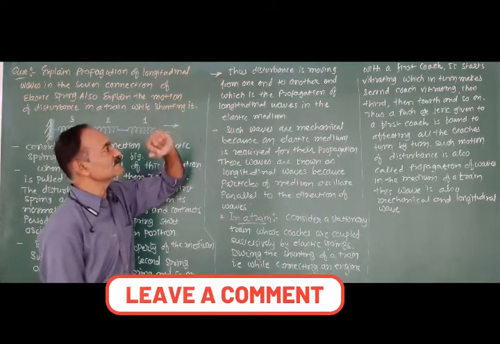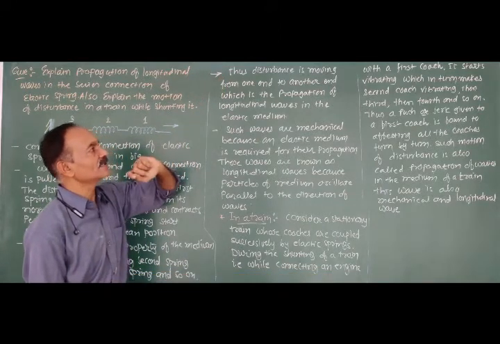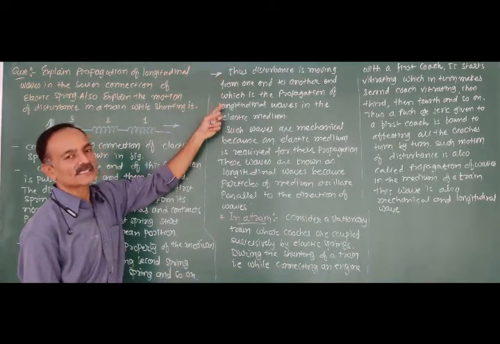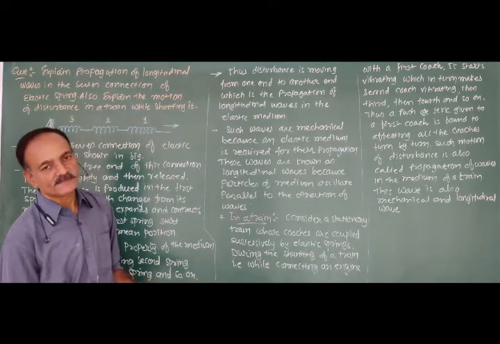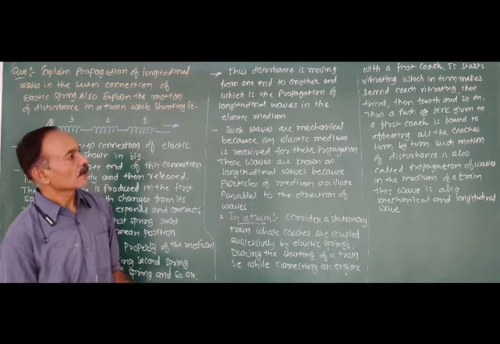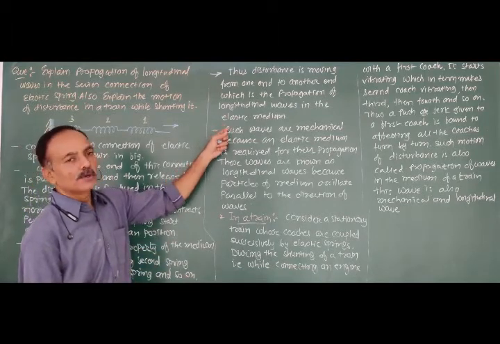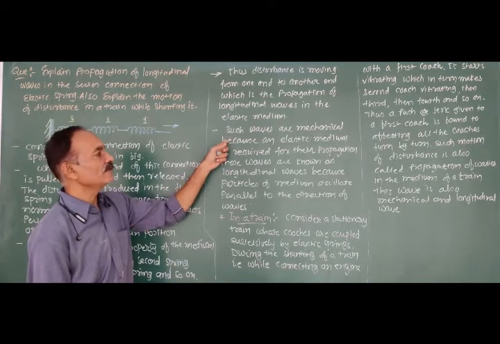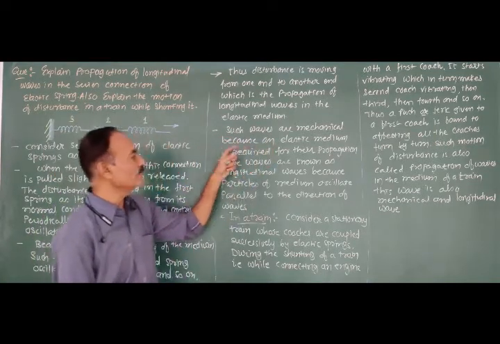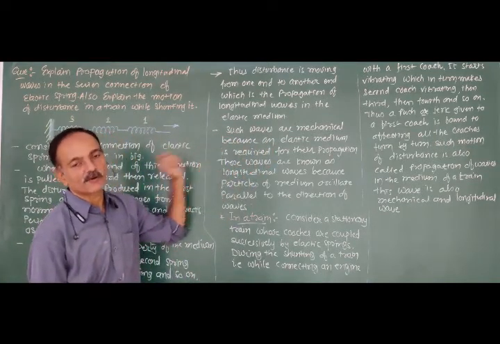Thus, the disturbance is moving from one end to the other end, which is the propagation of a longitudinal wave in the elastic medium. Okay. Such waves are mechanical waves. That means longitudinal waves are mechanical waves because an elastic medium is required for their propagation.